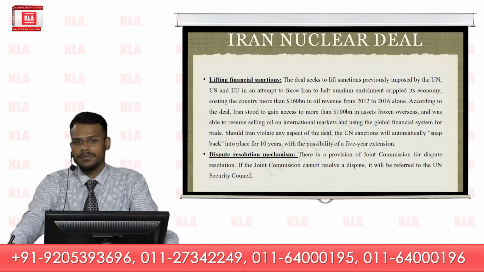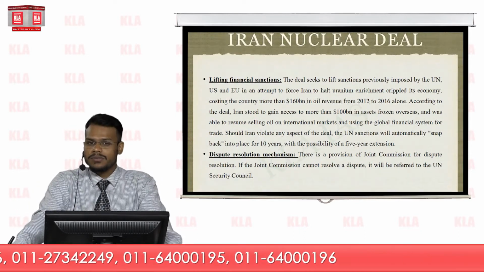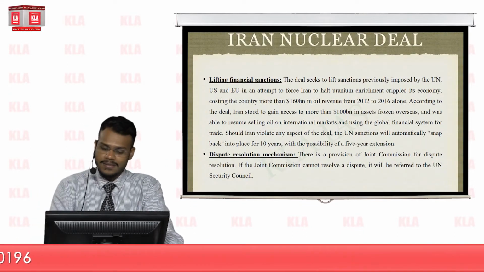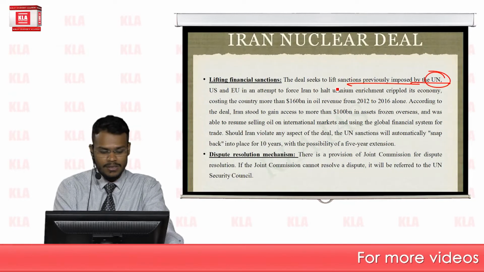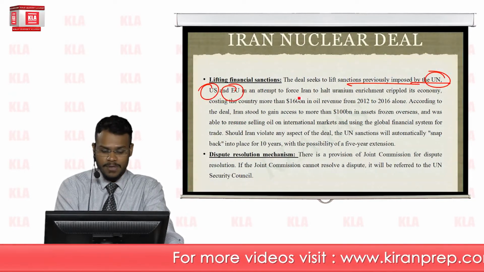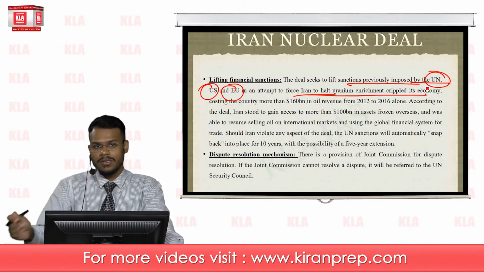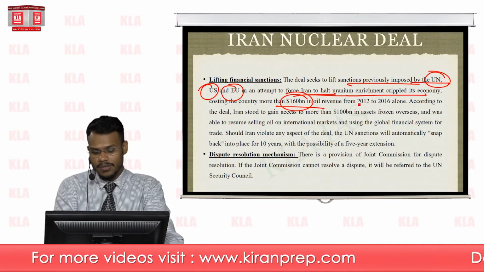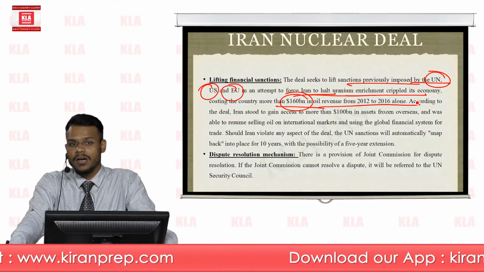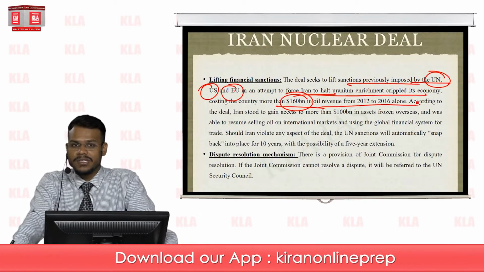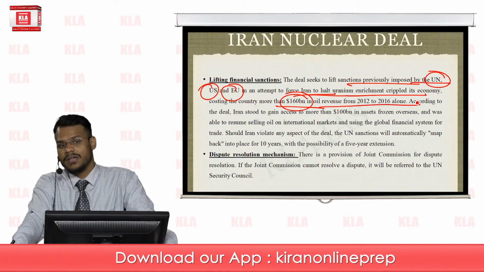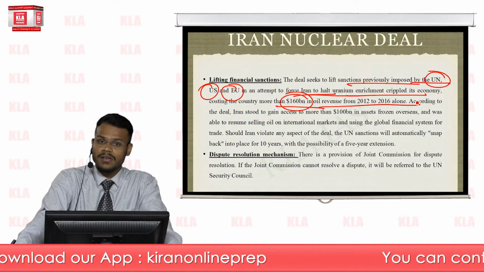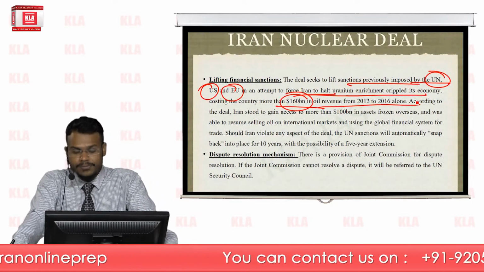On the part of the P5+1 countries, they agreed to lift all financial sanctions in a systematic, agreed manner. The deal seeks to lift sanctions previously imposed by the UN, the United States and the European Union in an attempt to force Iran to halt its nuclear enrichment program, which cost the country more than $160 billion in oil revenue from 2012 to 2016 alone. It is said that during these 4 years, Iran lost as much as $160 billion in oil revenue because of this severe financial restriction or sanction.